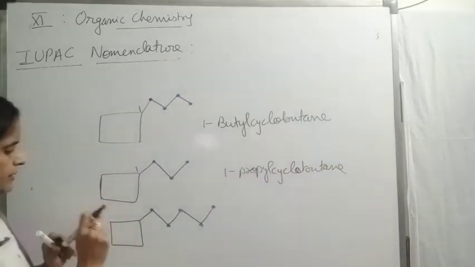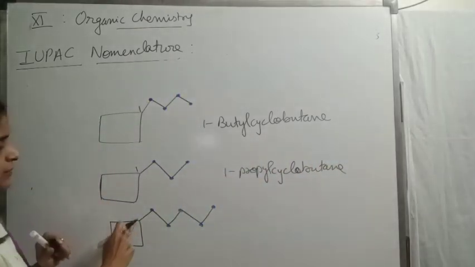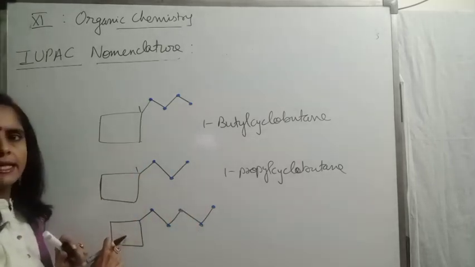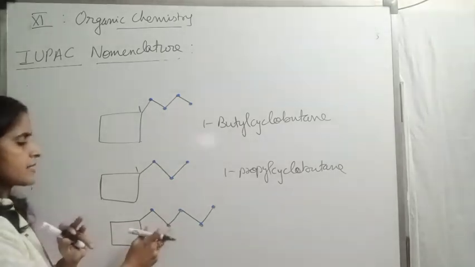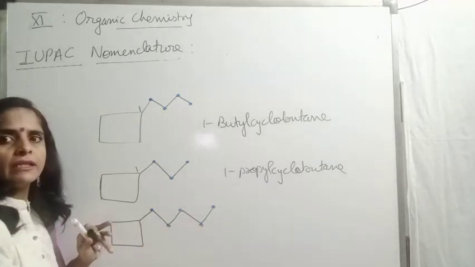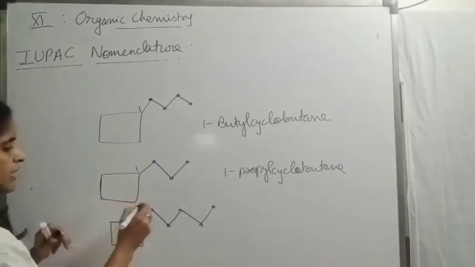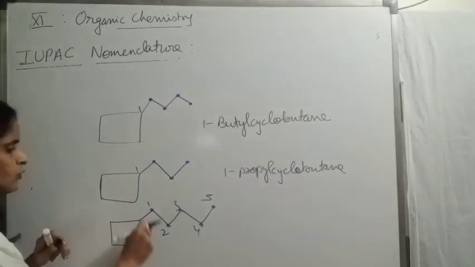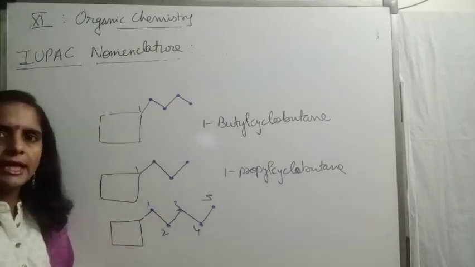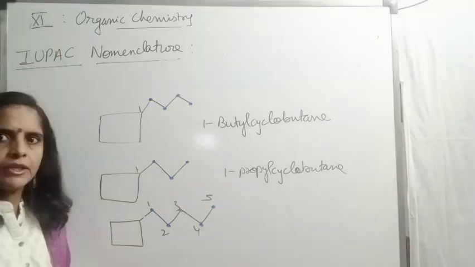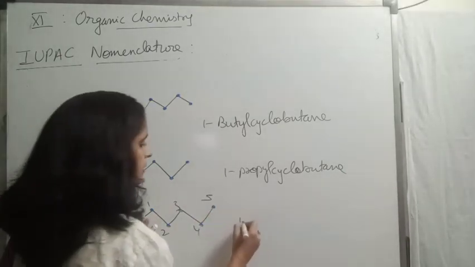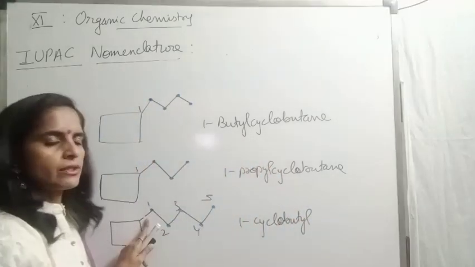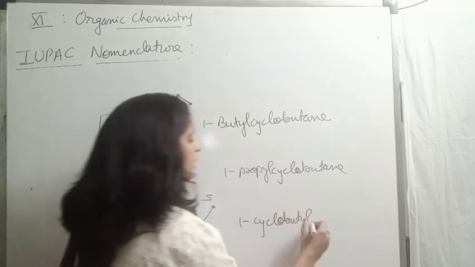Cyclobutane. Coming to the next one, a 4 carbon ring and a substituent with 1, 2, 3, 4, 5. 5. Of course, the ring will be considered the main chain. No, sorry, the side chain, because here 5 carbons are there, in the ring 4 carbons are there. So in this 5 carbon chain, again 1, 2, 3, 4, 5, this is the numbering. At the first position, the 4 carbon ring is the substituent, cyclobutyl. For a substituent we use alkyl, remember. So this is 1-cyclobutyl, the substituent. The 5 carbon chain, pentane.